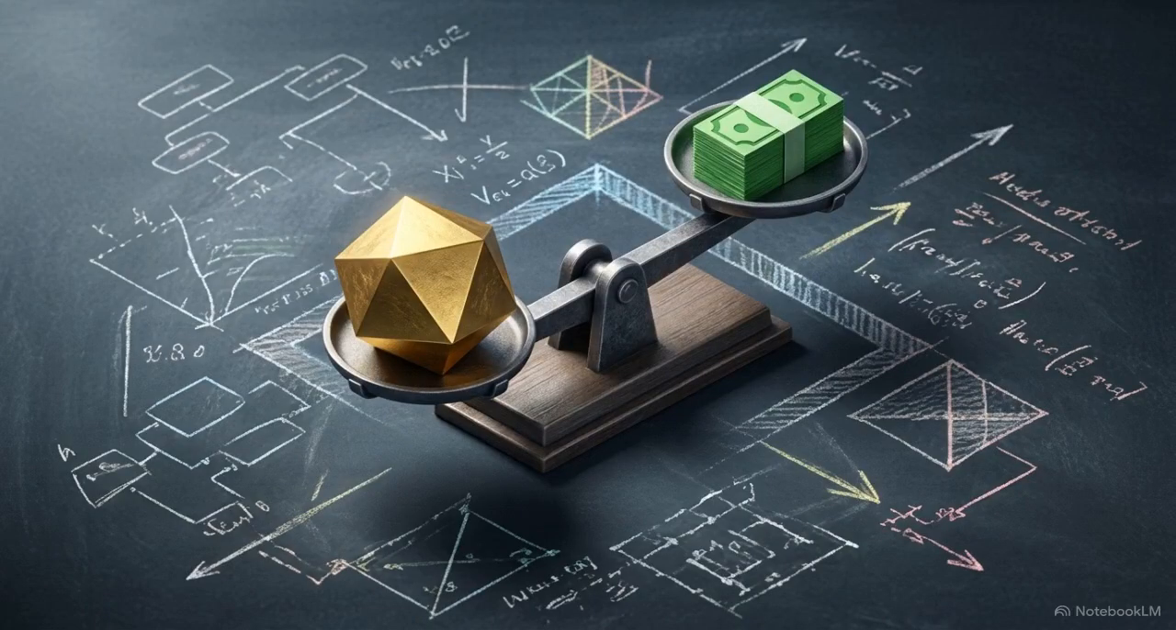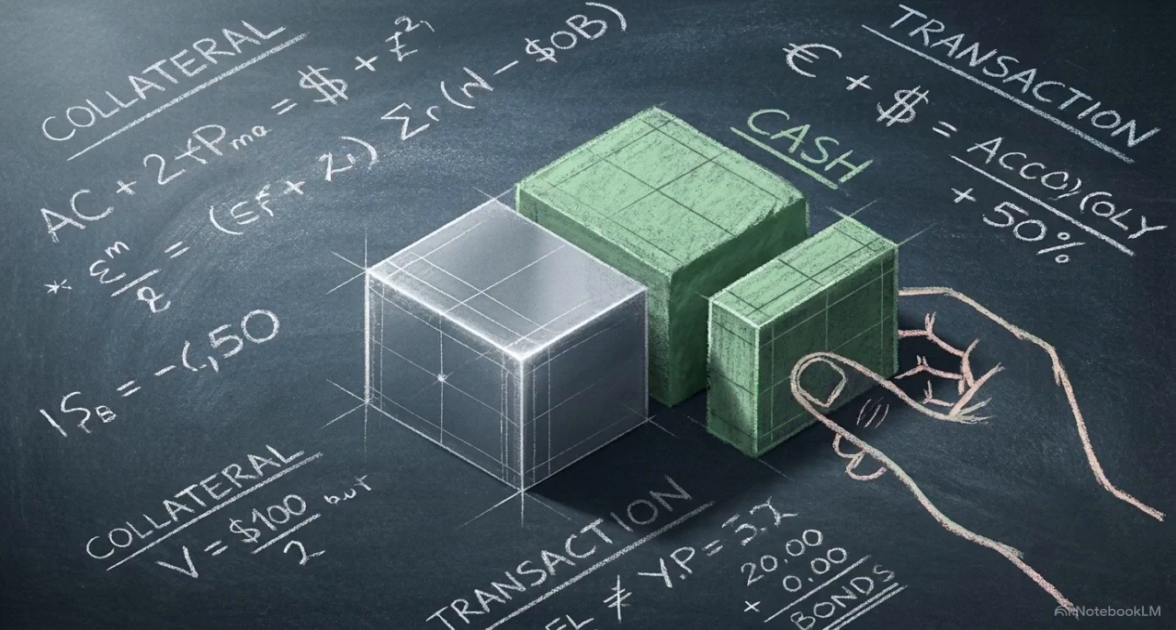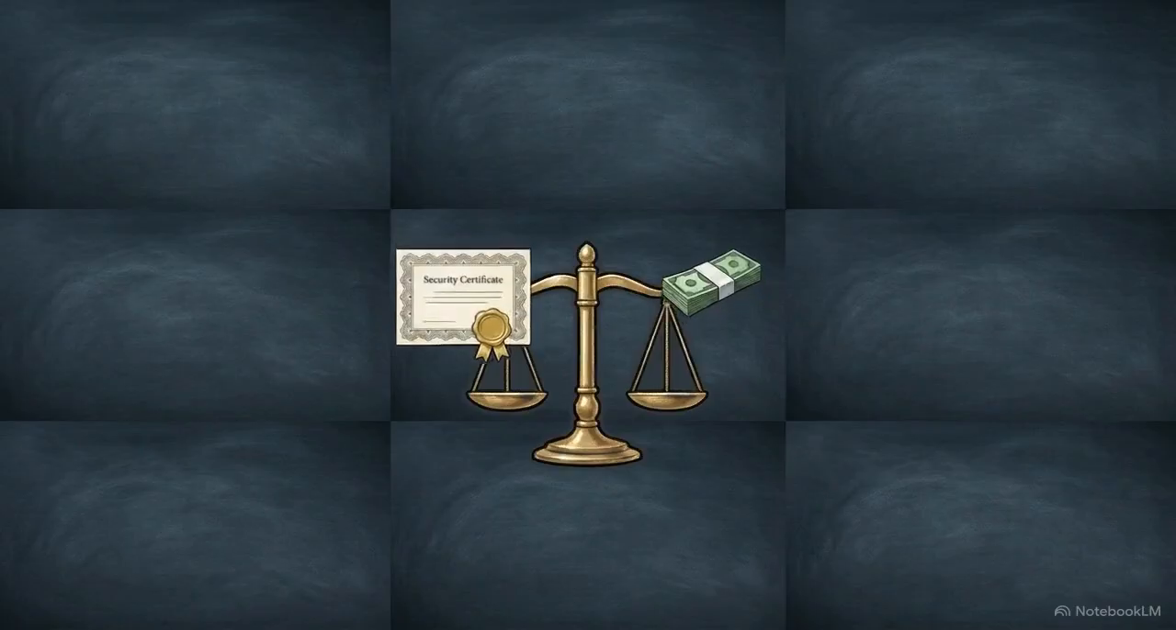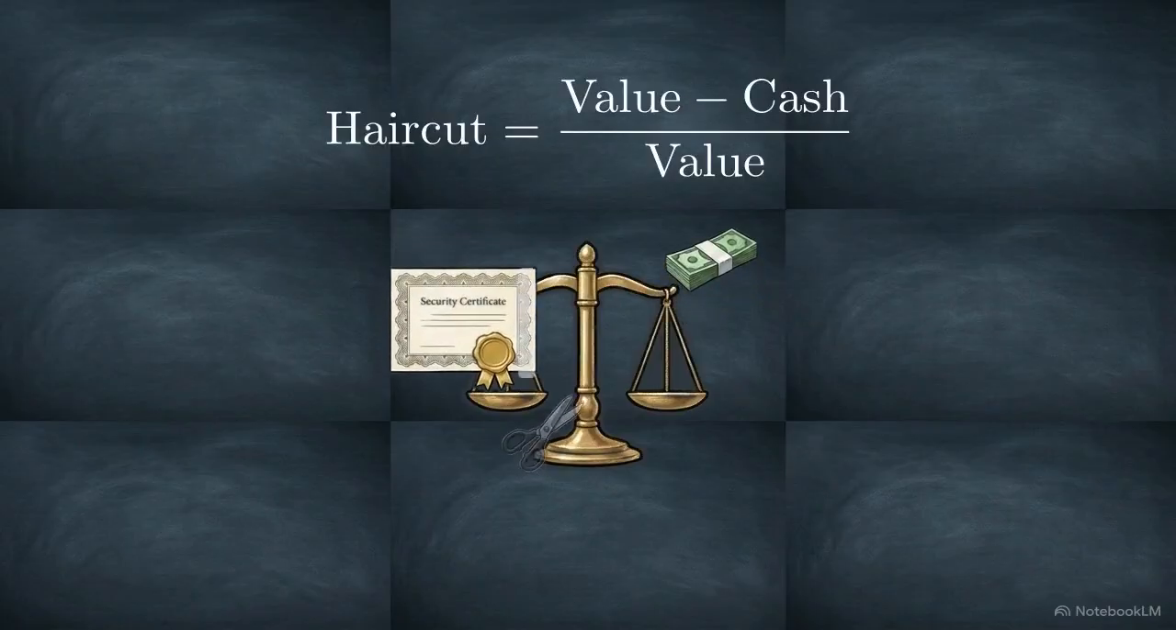To protect against potential drops in the collateral's market value, lenders demand a haircut. This is a percentage reduction in the value of the collateral when determining the actual cash loan amount, ensuring the transaction is over-collateralized. The haircut is determined by this equation: collateral value minus cash loaned divided by total collateral value.